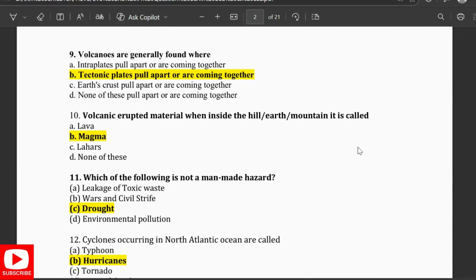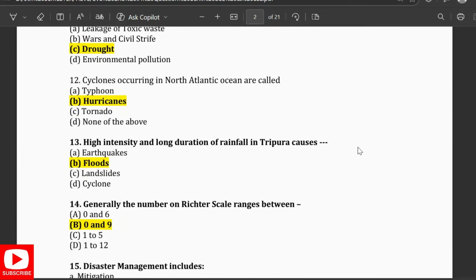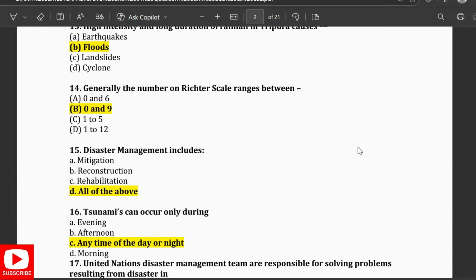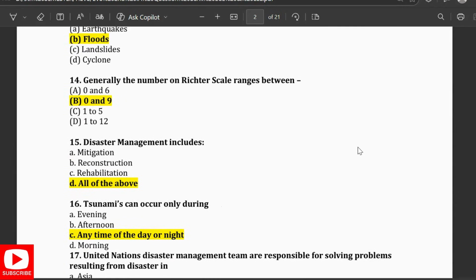Which of the following is not a man-made hazard? It is drought. Cyclones occurring in the North Atlantic Ocean are called hurricanes. High intensity and long duration of rainfall in Tripura causes floods. Generally, the Richter scale ranges from 0 to 9. Disaster management includes all of the above: mitigation, reconstruction, rehabilitation.